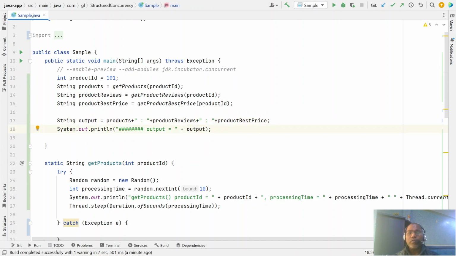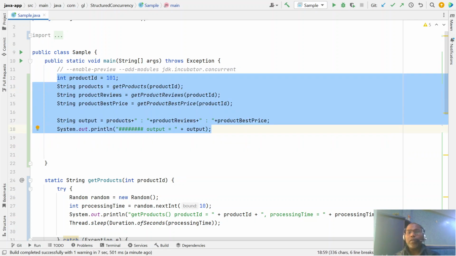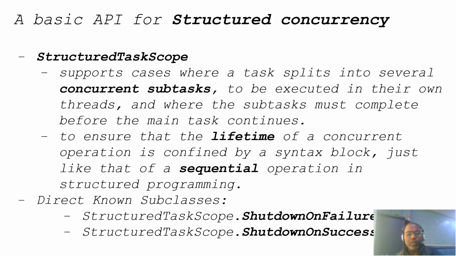Yes, so that we can do. So now comes structured concurrency. What are the minimum changes we can make here so that my code can be run in a multi-threaded environment? For that, the basic API of structured concurrency is the class known as